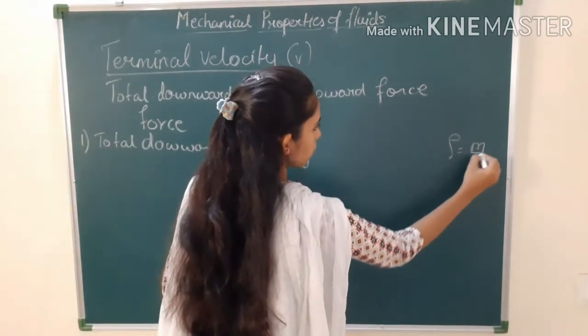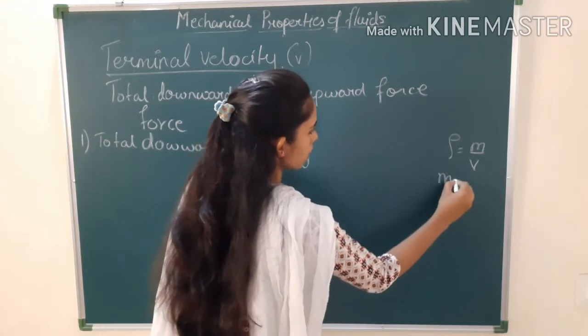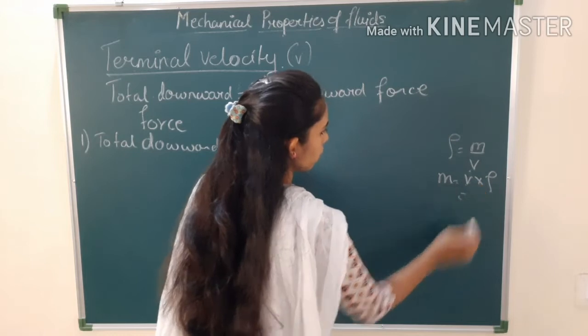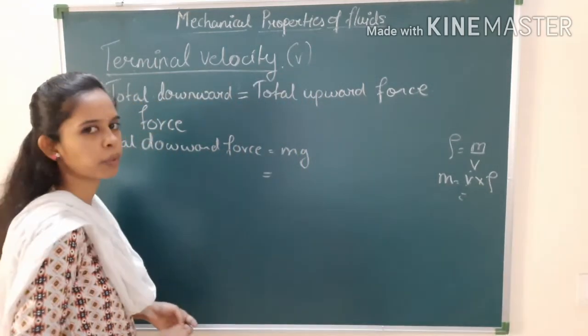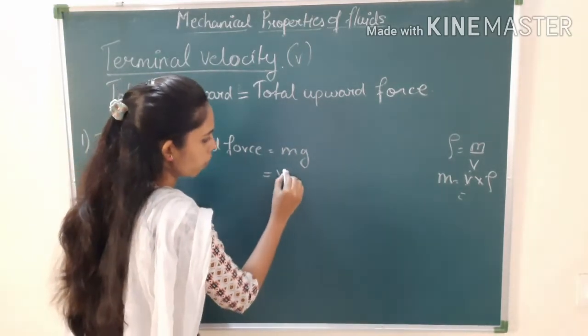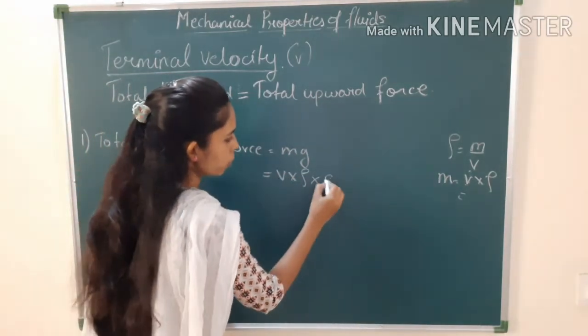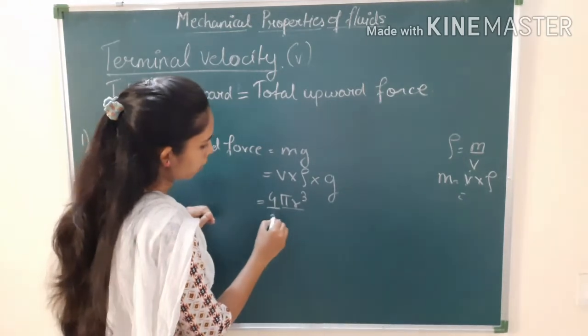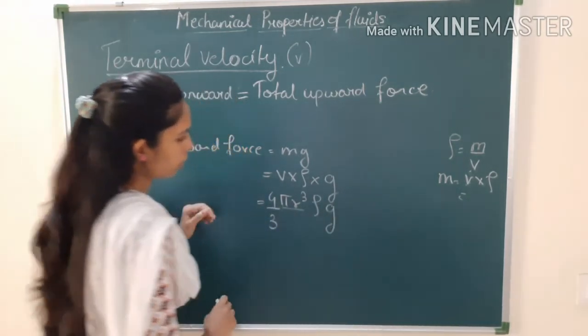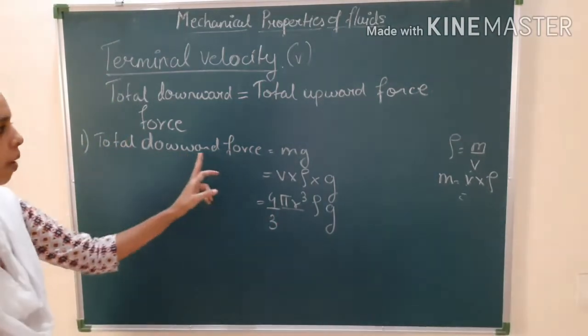Density is equal to mass upon volume, so mass is equal to volume into density, and volume is the volume of the sphere. So it is volume into rho into g, that is 4 by 3 pi r cube rho g, right? So this is the total downward force.